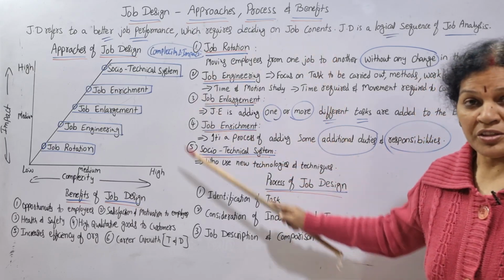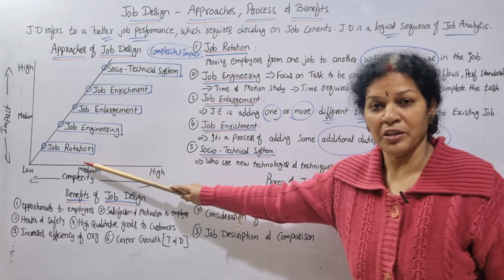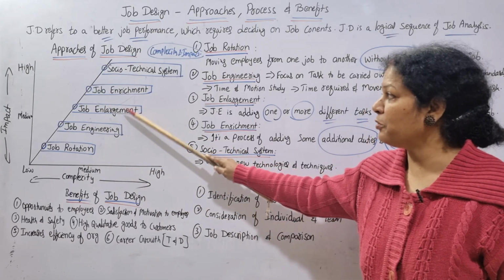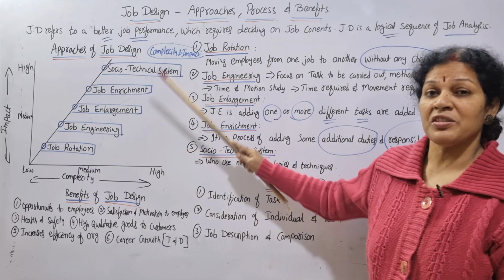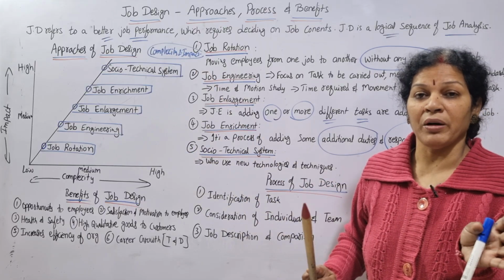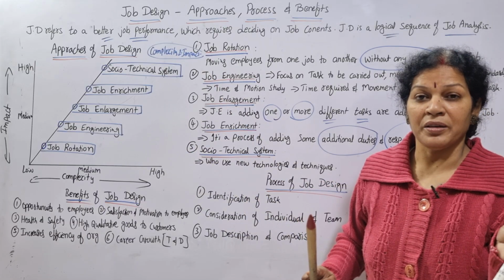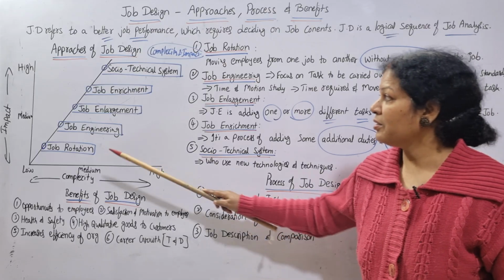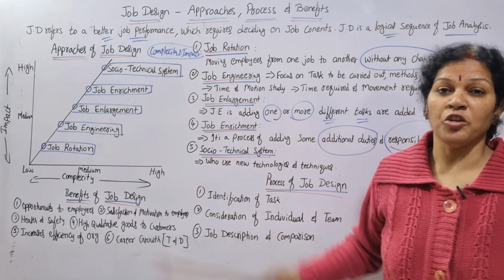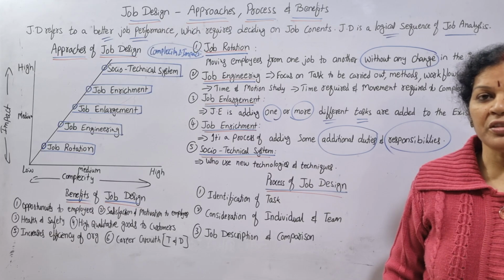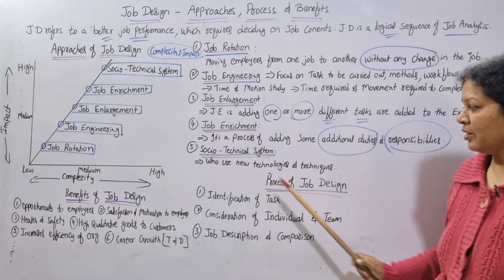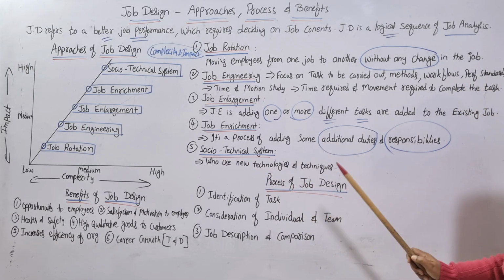So each and every stage: job rotation, job engineering, job enlargement, job enrichment, and socio-technical system. Each and every stage slowly, as per the requirement, as per the need, when we increase it all together, we can call it job design. Job design. Now how can we proceed with this job design? What is the process? So let's discuss the process of job design.